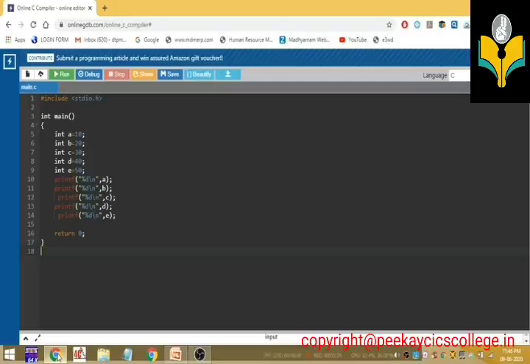Dear students, we know that an ordinary variable can hold a single value. So a cannot store 5 values or 10 values at a time. A can store only a single value, that is equal to 10. That is similar in the case of b, c, d and e. We can display the values inside a to e using printf statements. So I showed the way of displaying a to e here.